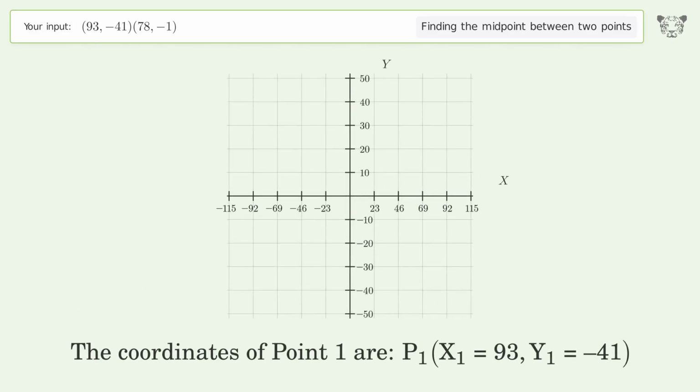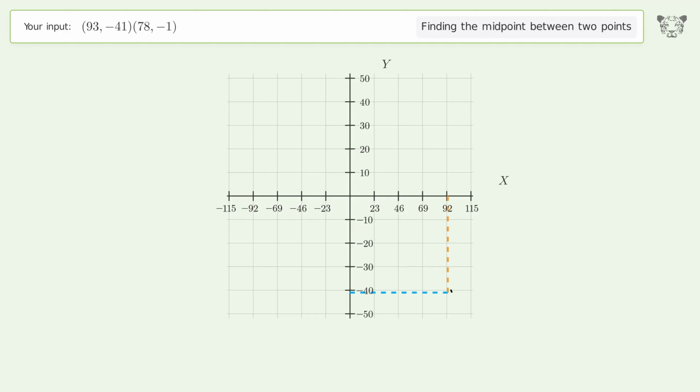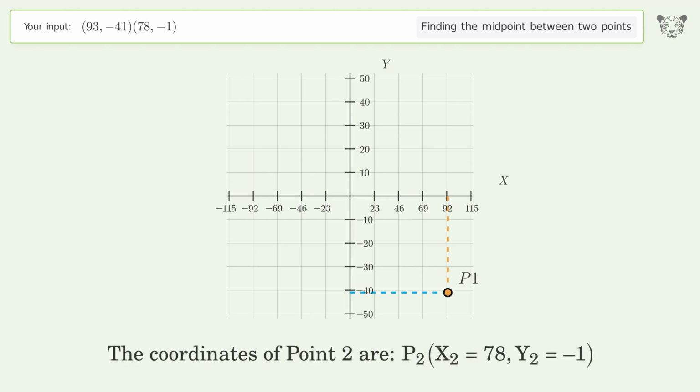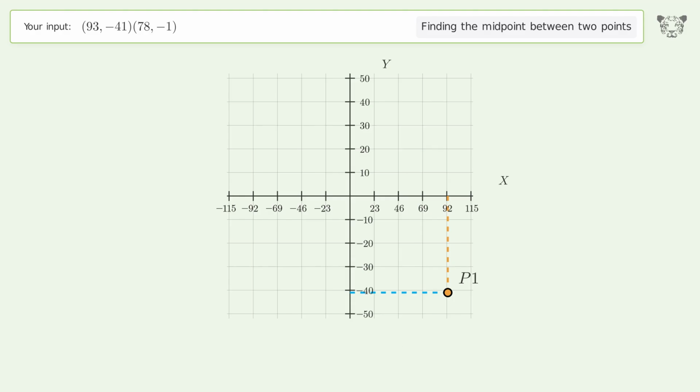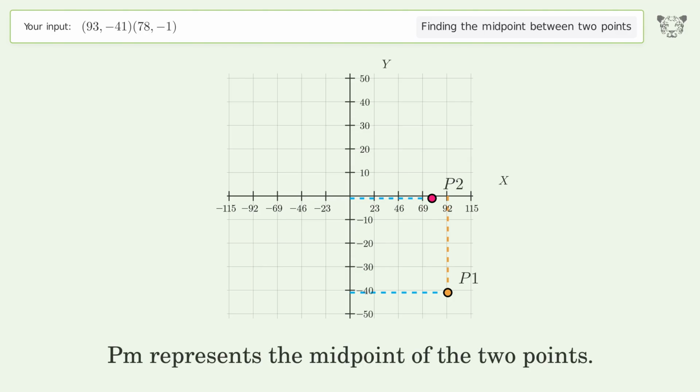The coordinates of point 1 are x1 equals 93, y1 equals -41. The coordinates of point 2 are x2 equals 78, y2 equals -1. PM represents the midpoint of the 2 points.